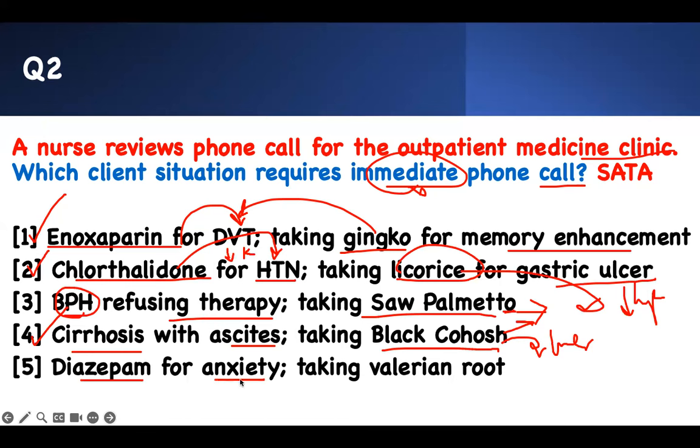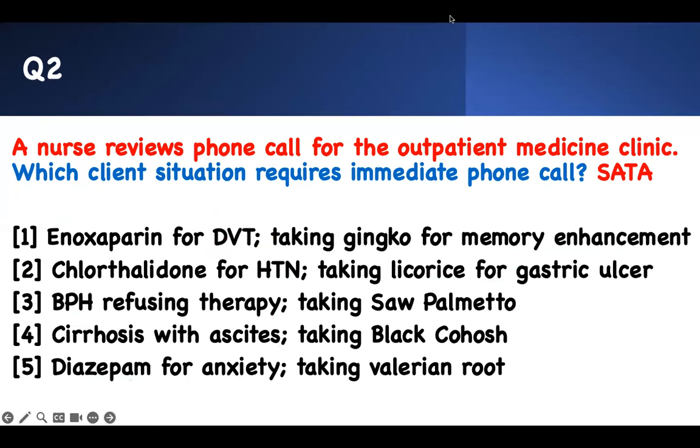Diazepam for anxiety. Well, that's what it's used for. But if you take valerian root, this will potentiate the diazepam. You should not take valerian root if you're taking anxiety medication. So this one, I got to intervene. So 1, 2, 4, and 5 are the right answers. Those are the ones you get to intervene. They need immediate phone call. It's a select or apply.